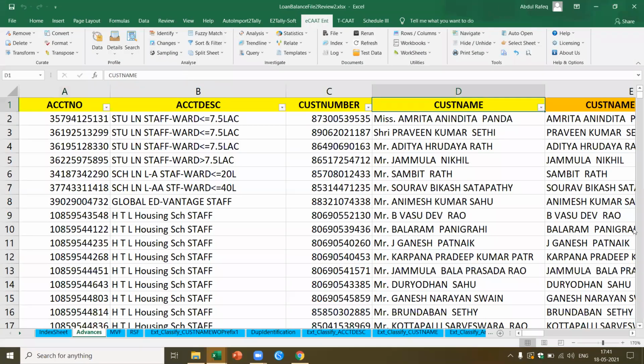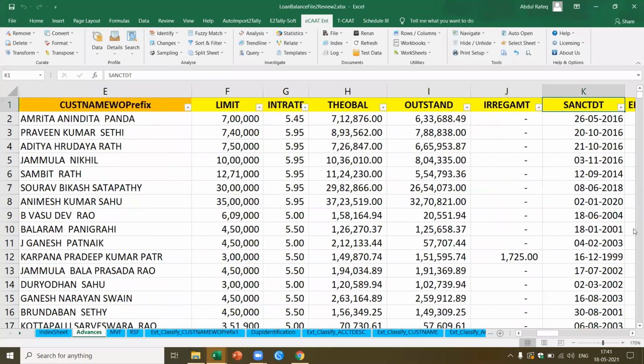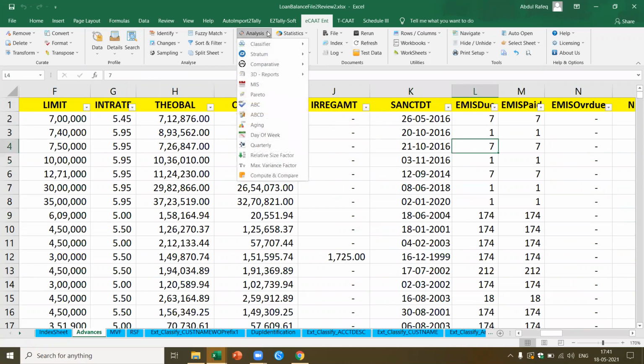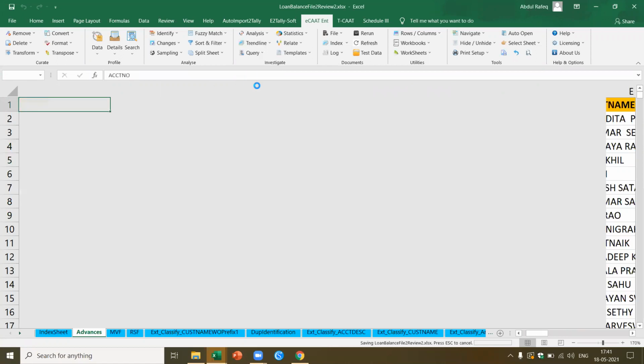Right? Now I've got these details. Now I've got the sanction date. This is also another interesting date. I want to know what are the loans which have been sanctioned during the year, and I want year-wise details. I want to know the limit and the outstanding for each category. So for this, what do I do? There is a function called MIS. I go to MIS.